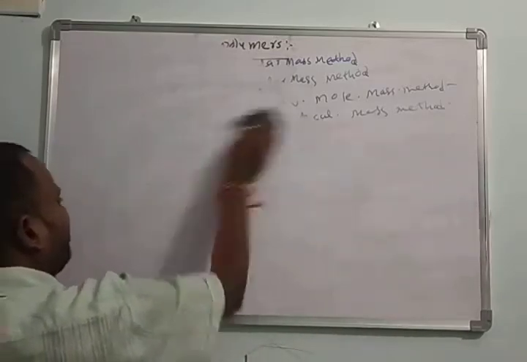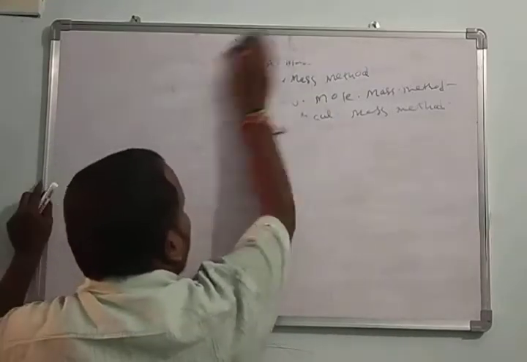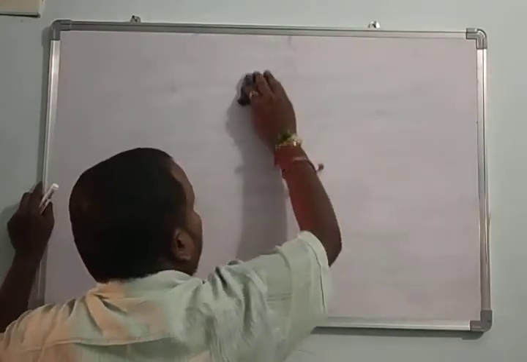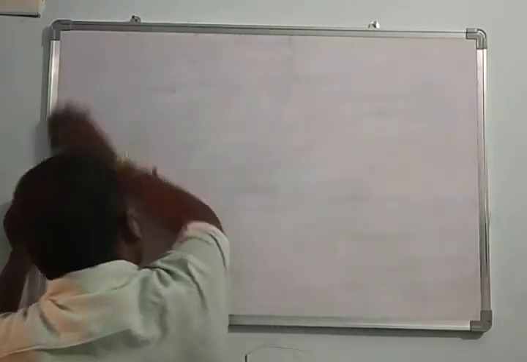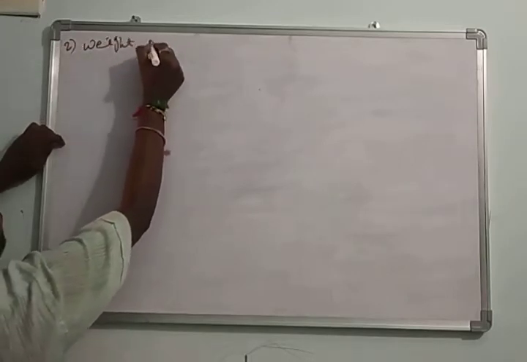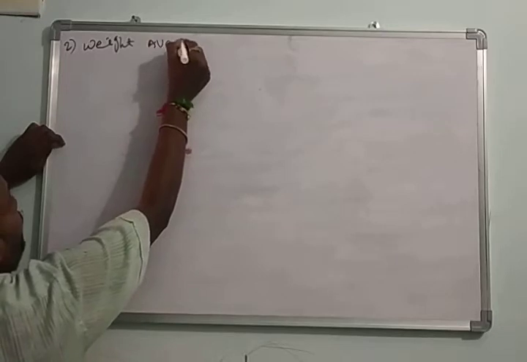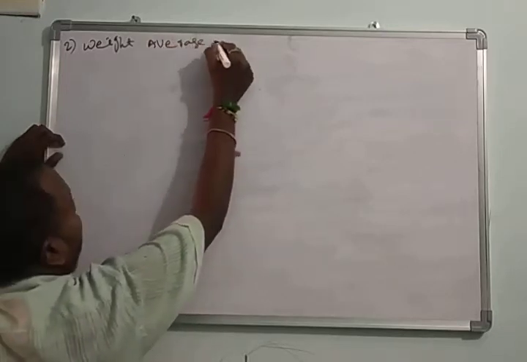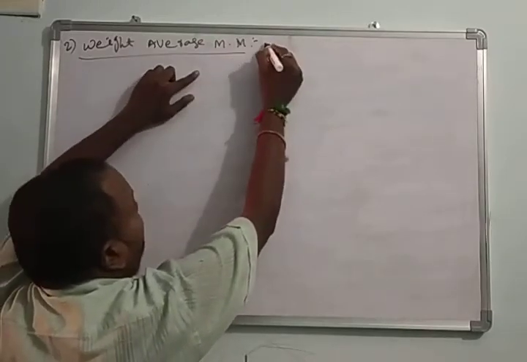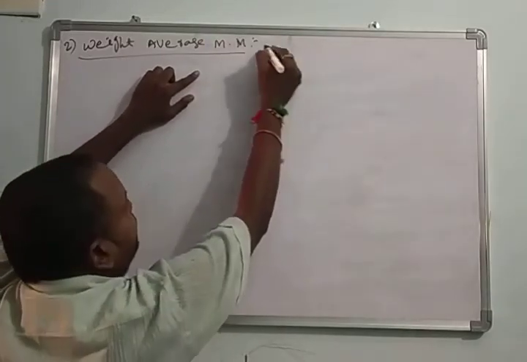Weight average. Okay, here it is different. Here we are using a different formula. Second one, weight average molecular mass. Weight average molecular mass means weight average or mass average.